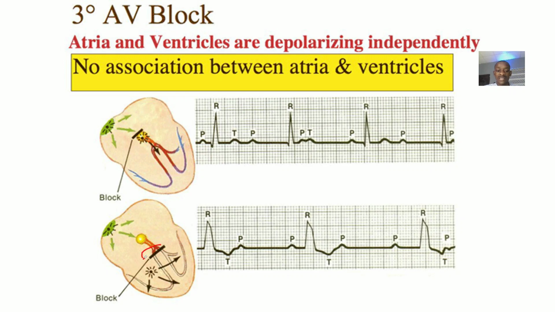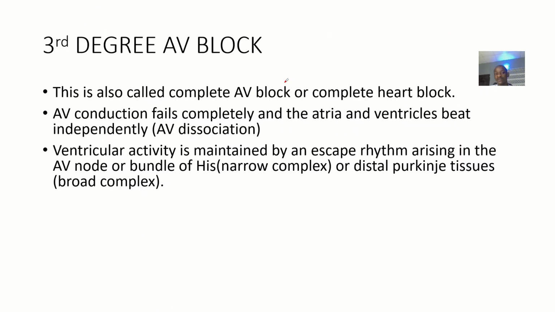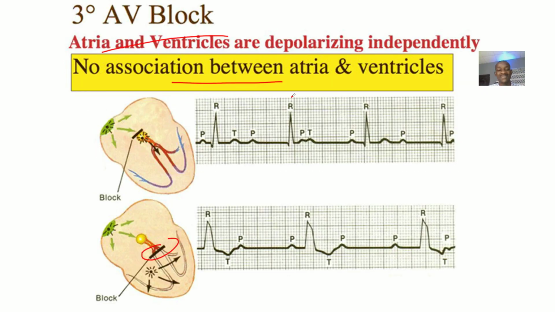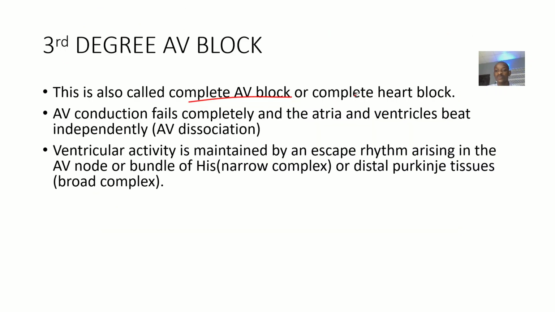There is a block that is so severe that the atria and ventricles are now depolarizing independently. So there's no association between the atria and the ventricles. The atria are doing that thing, the ventricles are doing that thing. Okay? So this is also called a complete AV block. Like there's a complete block, right? Or a complete heart block.